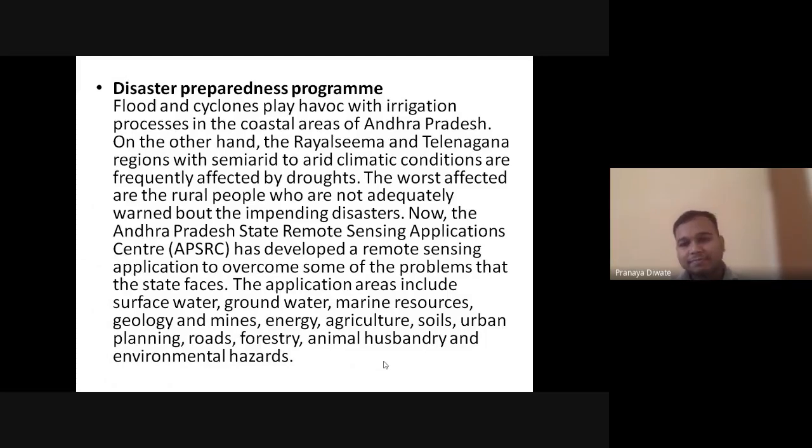So hazard is place dependent, meaning hazard is a location dependent activity.